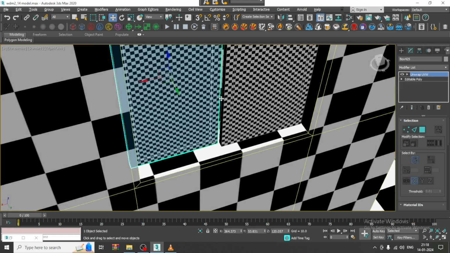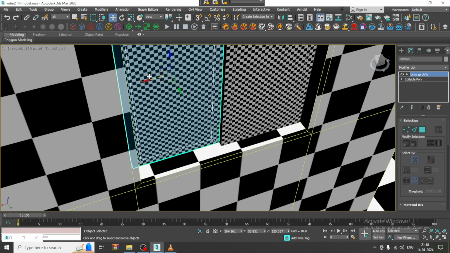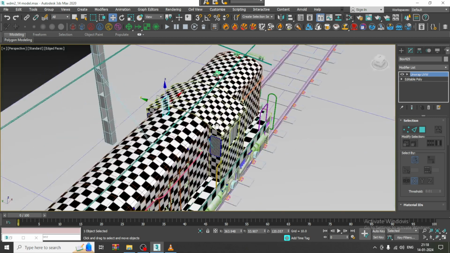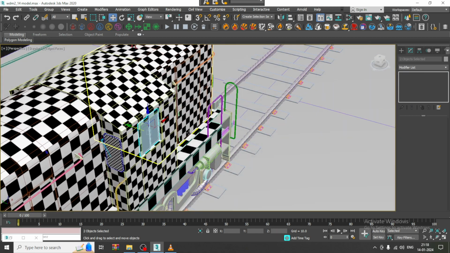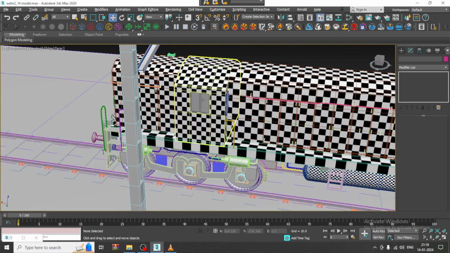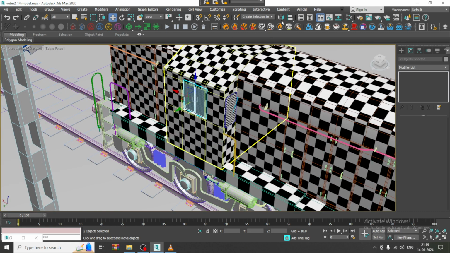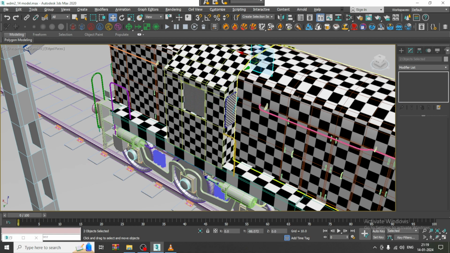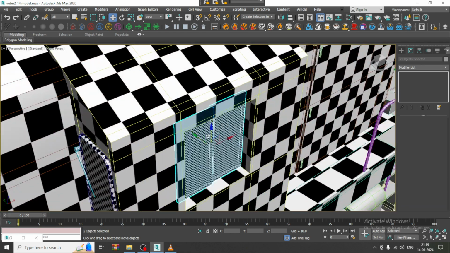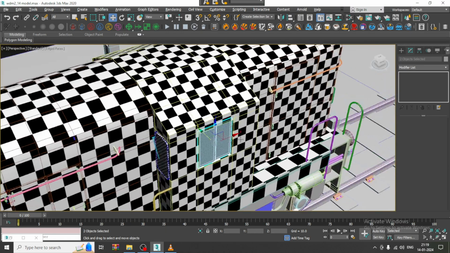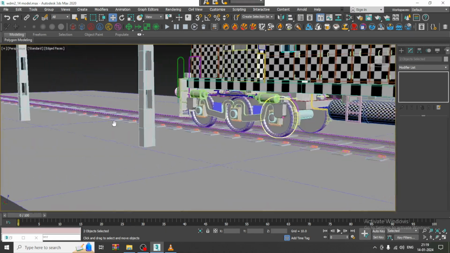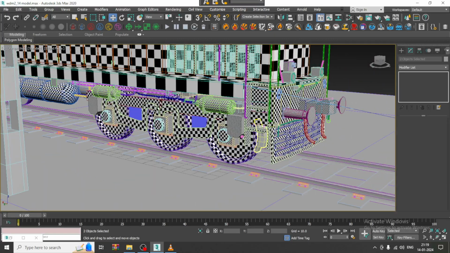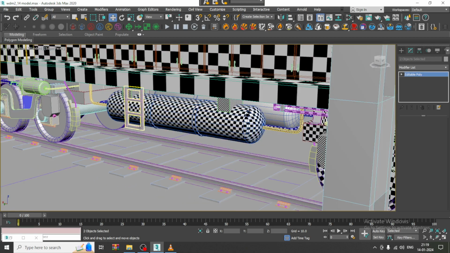Drag it a bit over here like this, push it further. So select this again, delete this. So again mirror it, copy this in the y-axis over here in this way. So select this part. Okay, so this is also unwrapped.